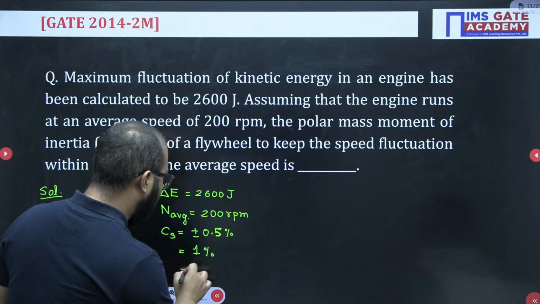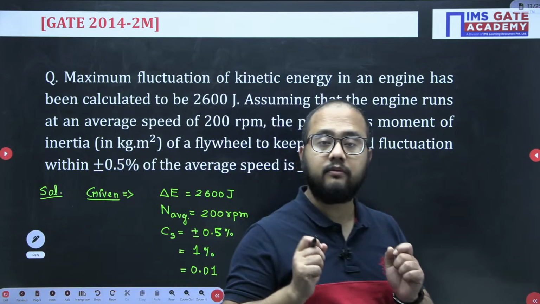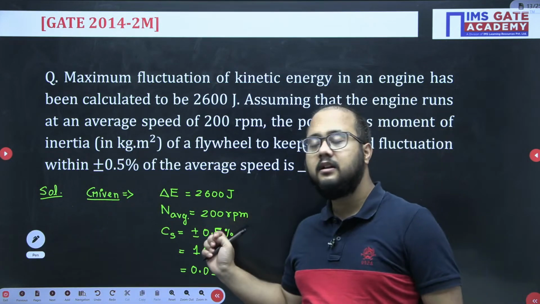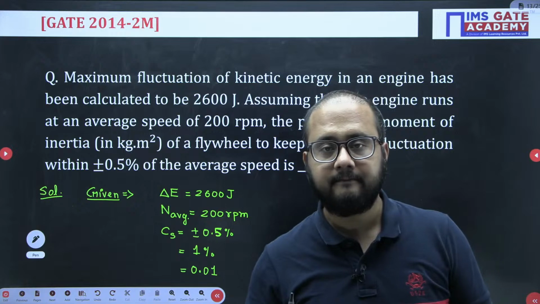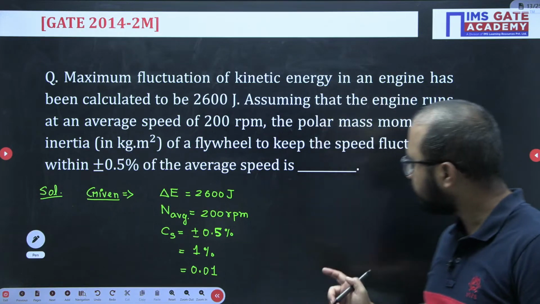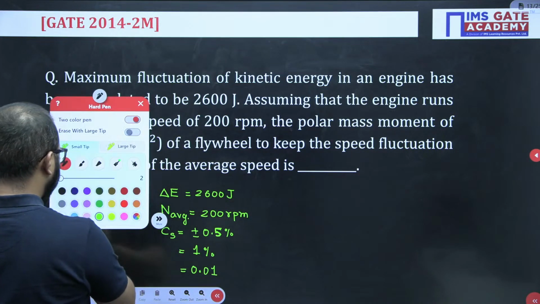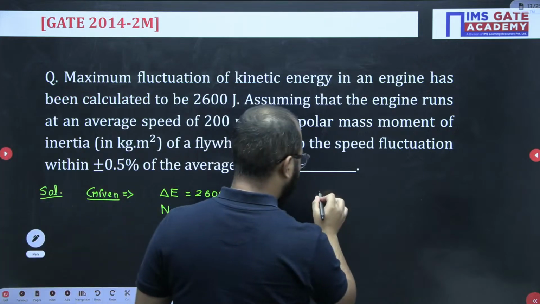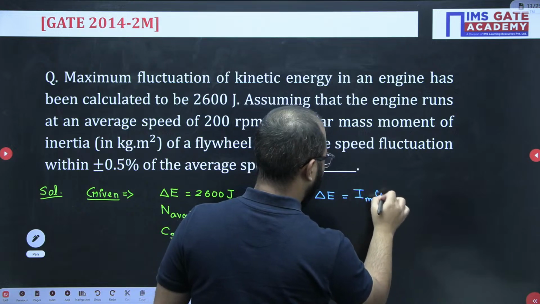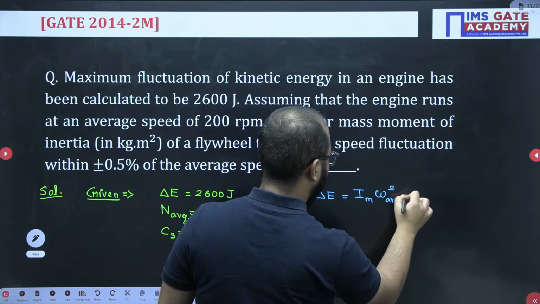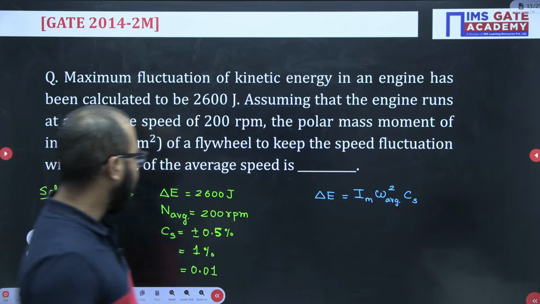So the value will be equal to 0.01, because the value that we have to consider here is from minus 0.5% to plus 0.5%. Clear everyone? Right. Now all the data is given, just put the values in the formula and you will get the answer very easily. I omega square, omega average square into CS, delta E value 2600.